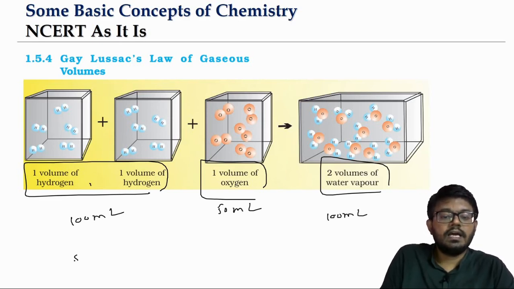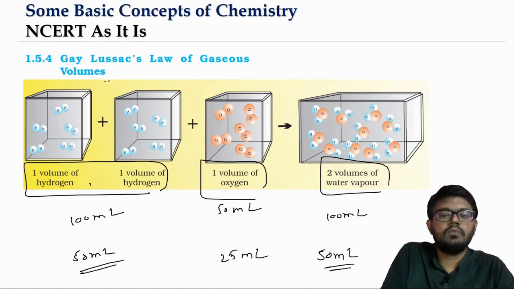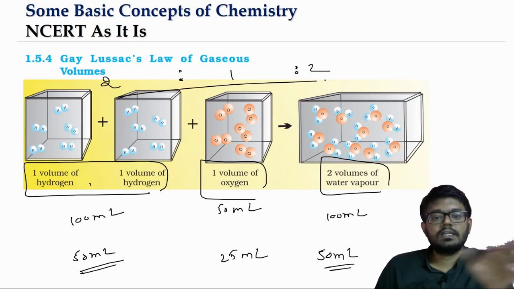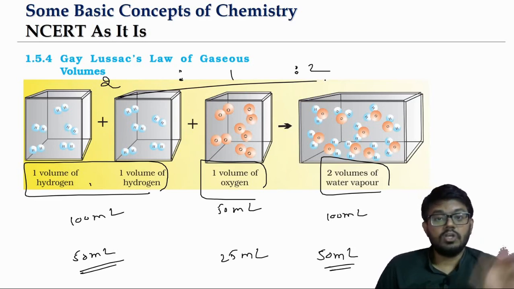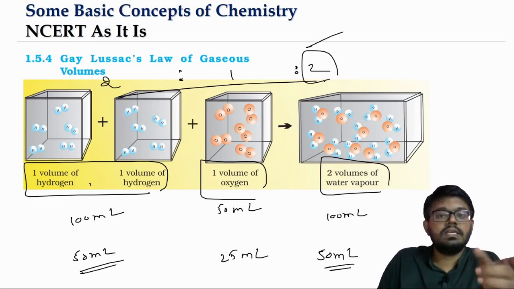If you take here 50 ml, if 50 ml is 2 volumes, 1 volume means 25 ml. That will give us 2 volumes of water vapor, meaning 50 ml. So always the ratio will be 2:1:2. 2:1 is for the ratio in which the hydrogen and oxygen are combining by volume, and 2 is for the ratio in which the water vapor is getting formed.